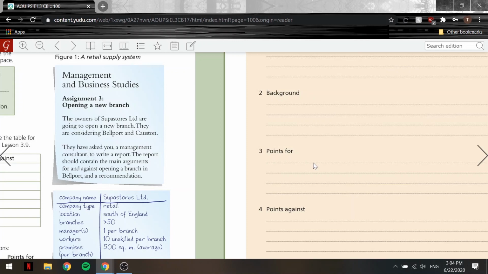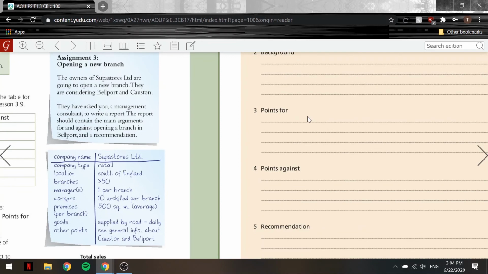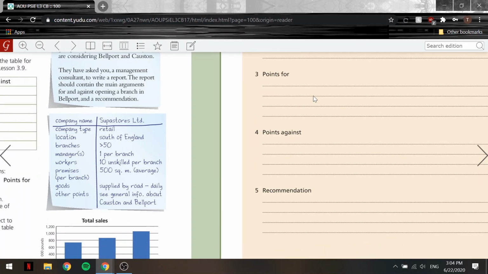Now let's move on to the points against, or some of the drawbacks and disadvantages. So there are several factors against opening a branch in Bellport. Firstly, like we said, salaries are higher in Bellport. Secondly, rental costs of shop units are also higher there. Finally, there are fewer shop units in Bellport. Now let's move on to making a recommendation.